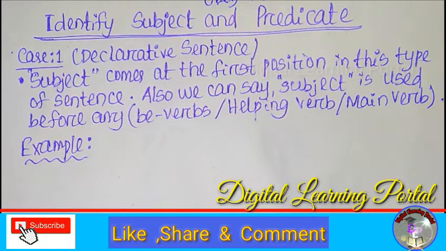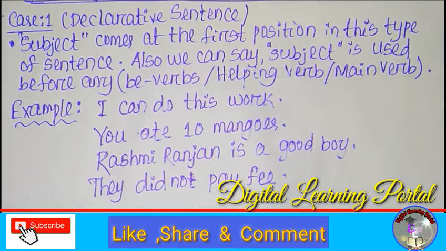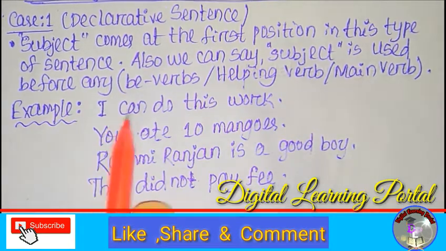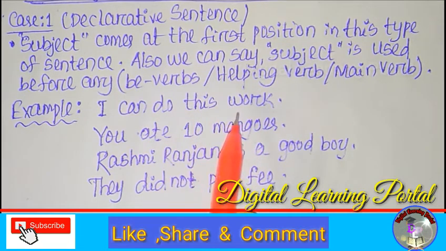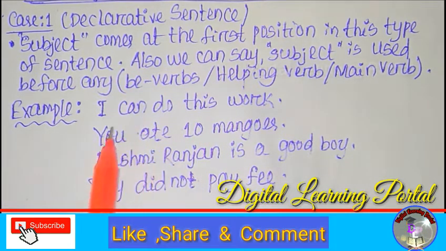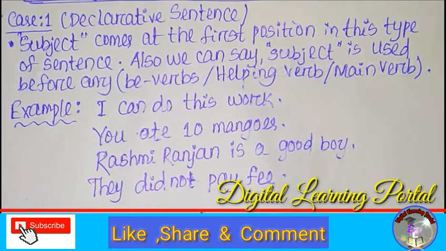We can understand this rule or case by using some examples. Here are some examples. I can do this work. This is a declarative sentence. According to the rule written above, we can apply it. In this type of sentence, we use the subject at the first position.